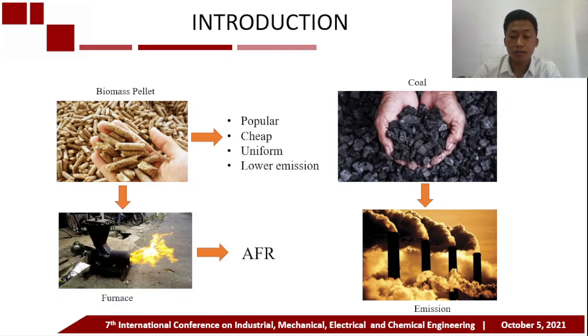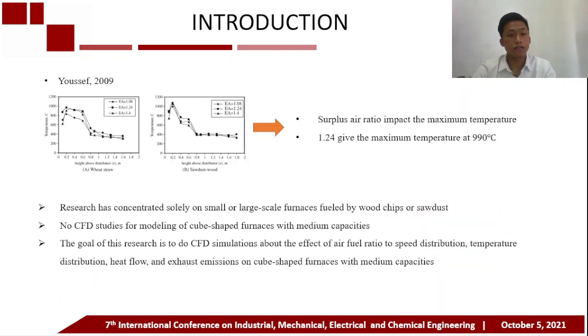One of the factors that affect the quality of the combustion is AFR, as in the following research. In Joseph 2009, the surplus air ratio impacted the maximum temperature. An air ratio of 1.24 gave the maximum temperature of 990 degrees Celsius.